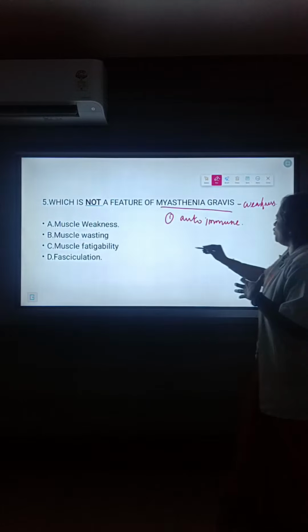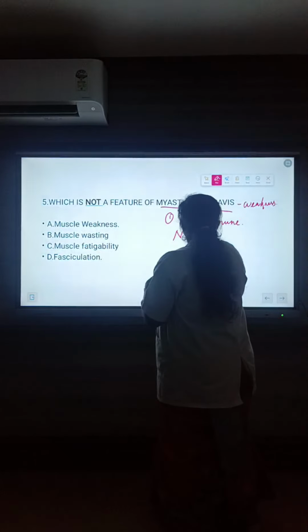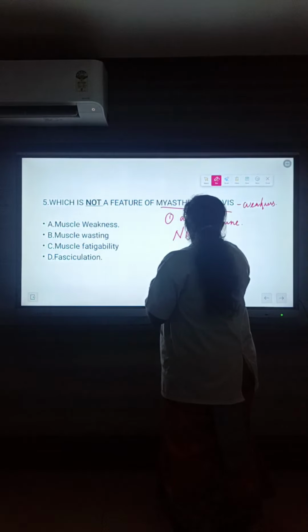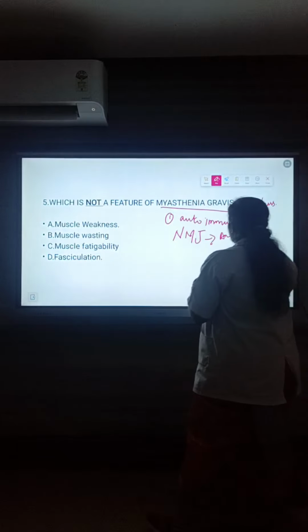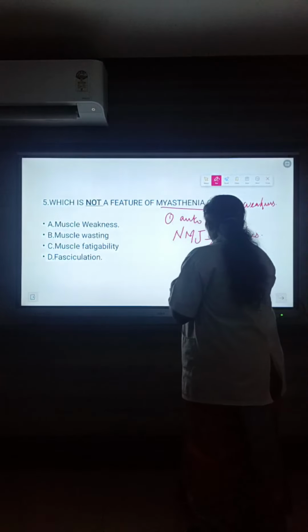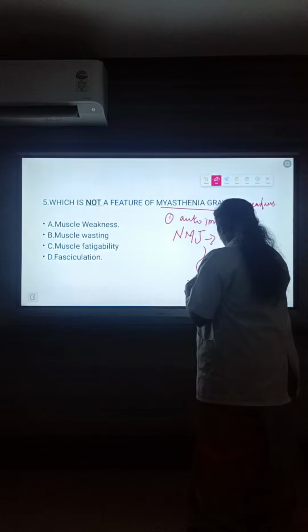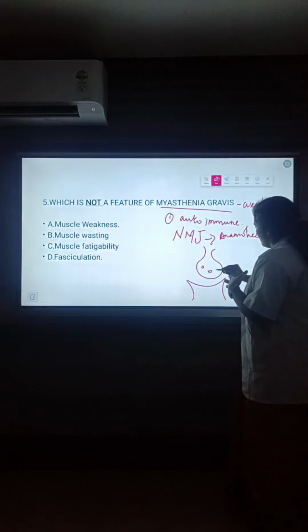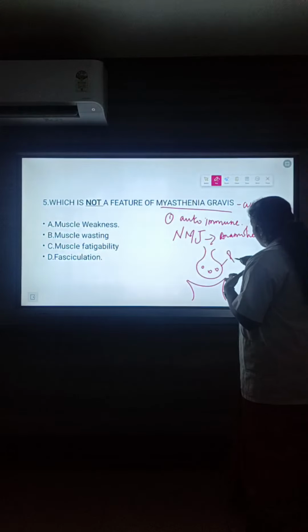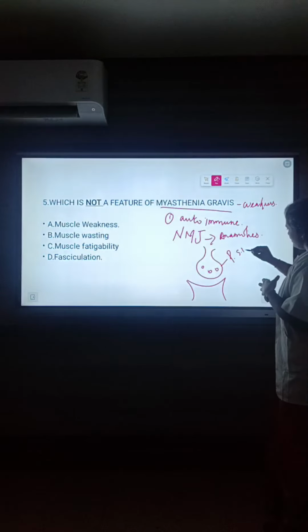Myasthenia gravis is a neuromuscular junction anomaly. Simply, just think of it like this. This is the presynaptic nerve ending.